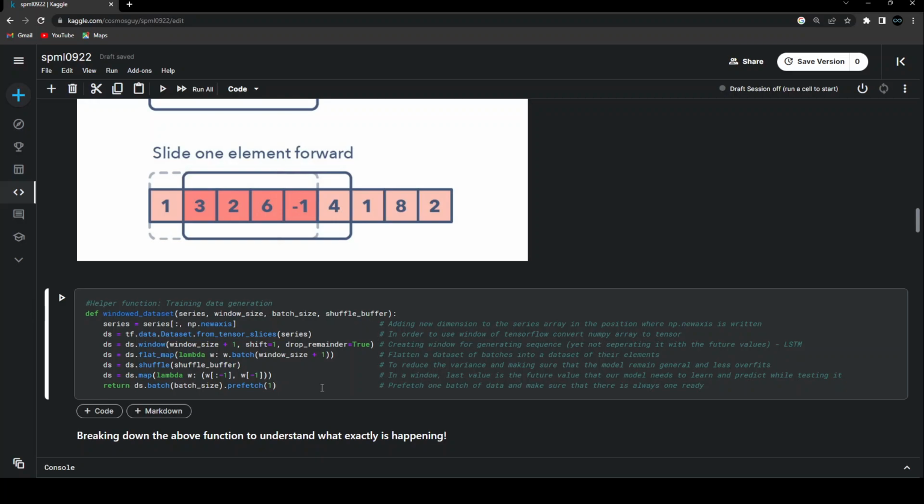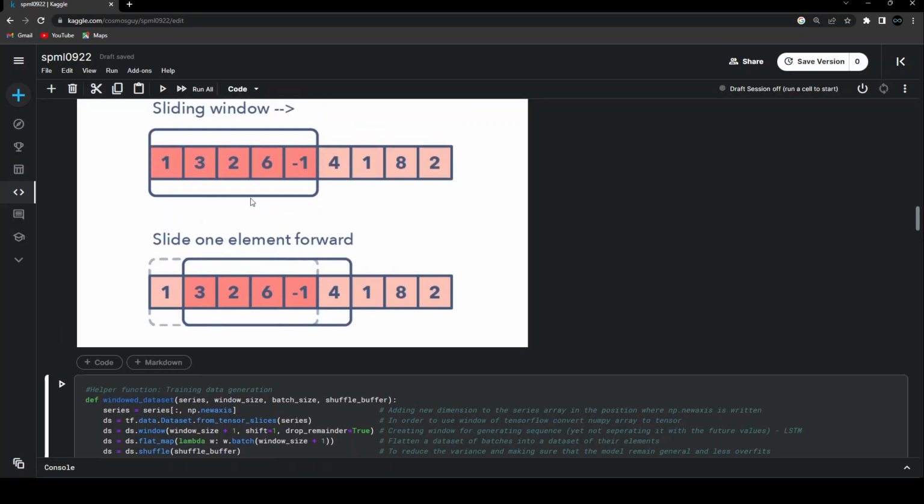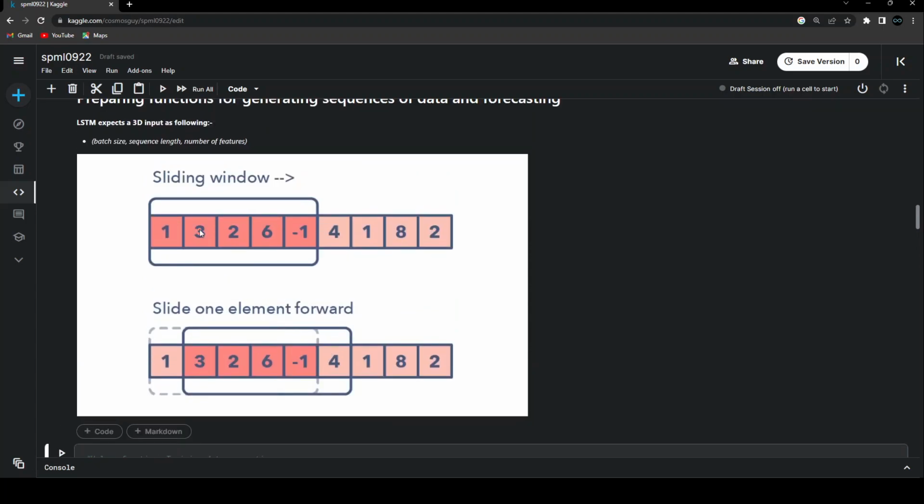So this is not the only way to do it. There are multiple ways to do it. With the help of a for loop, you can create your own function that will work similar to what I have just explained. This is one of the tasks I have for you: create a function which will take this kind of one-dimensional data set, and return the three-dimensional input that LSTM will be able to understand. It's very much similar to what I'm going to explain right now.